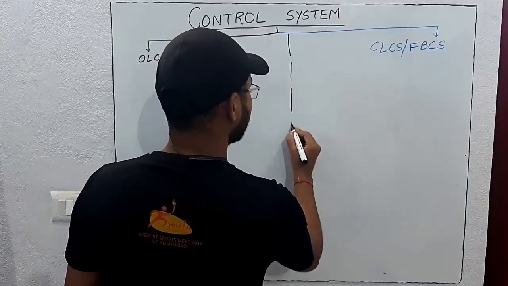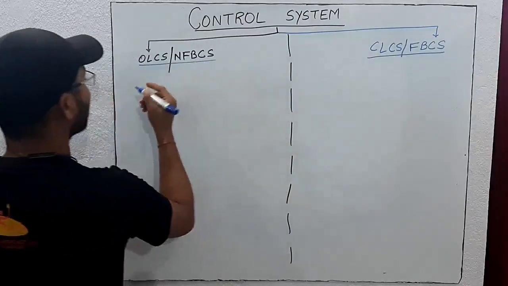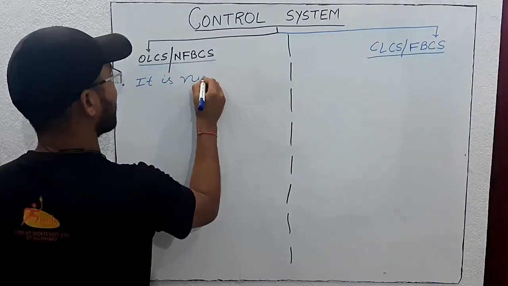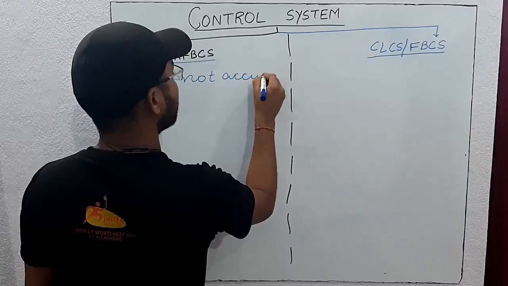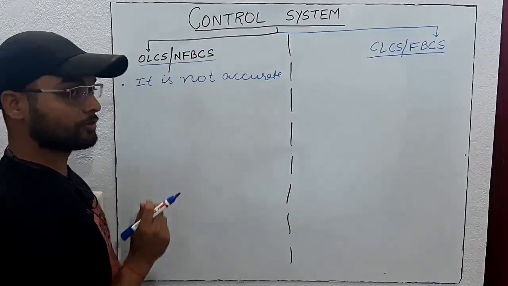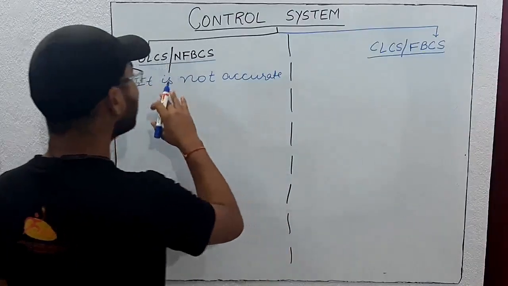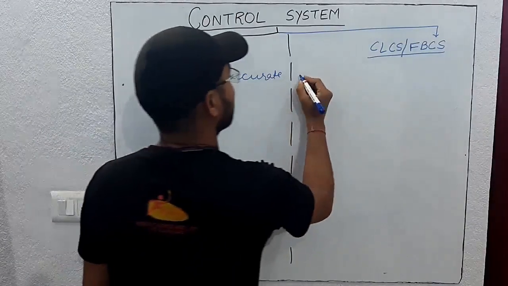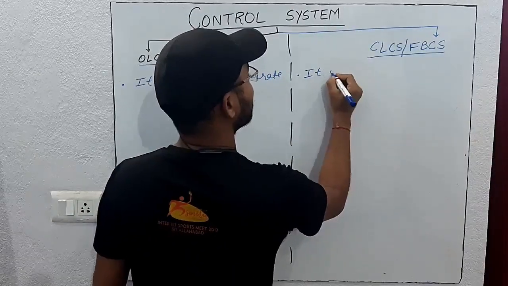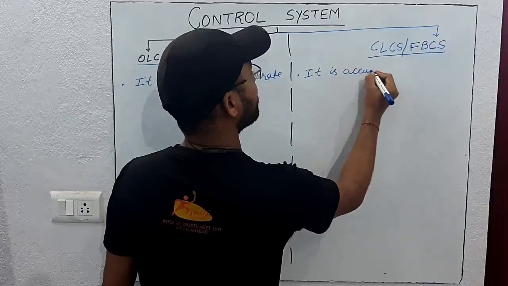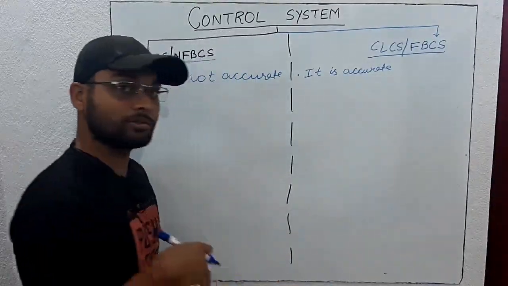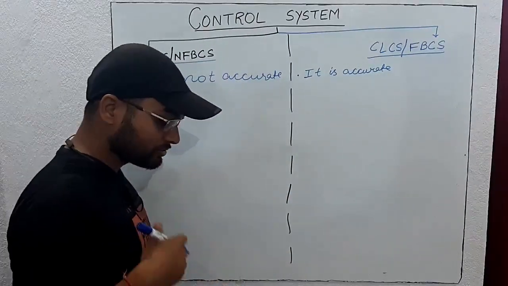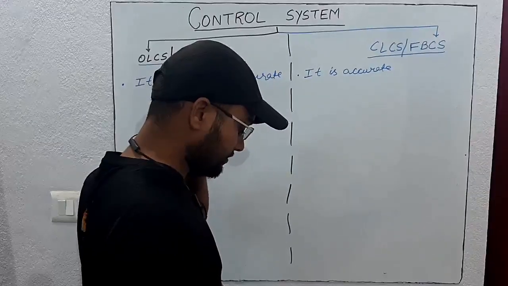What are the advantages? First of all, the open loop control system is not accurate. Even though the output of an open loop control system changes, the system behavior does not change because there is no feedback from output to input. The closed loop control system is accurate because if the output changes, then according to the change in output the behavior of the system also changes to produce the desired output. That's why this system is stable.